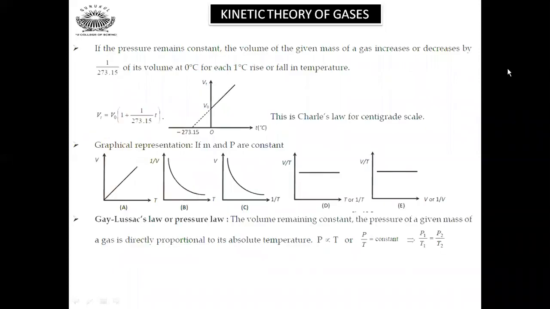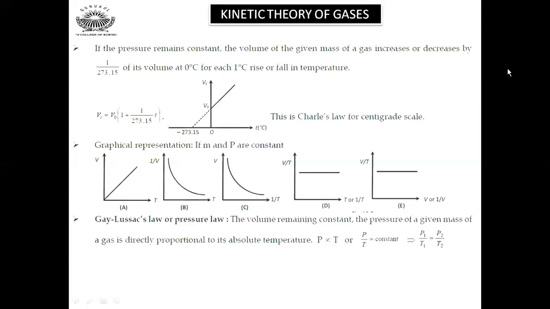Now, if the pressure remains constant, the volume of a given mass of a gas increases or decreases by 1 divided by 273.15 of its volume at 0 degrees Celsius for each 1 degree rise or fall in temperature. Suppose you have a gas whose pressure remains constant, and the volume is being increased or decreased. Then its temperature also will increase or decrease, and at 0 degrees Celsius, for every 1 degree rise or fall in temperature, the volume will change by 1 by 273 times of its original volume.